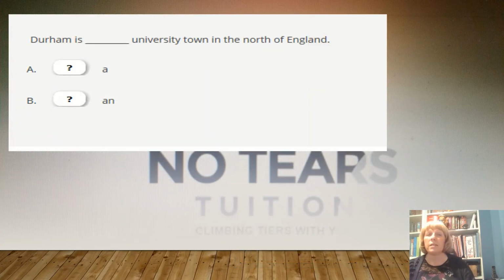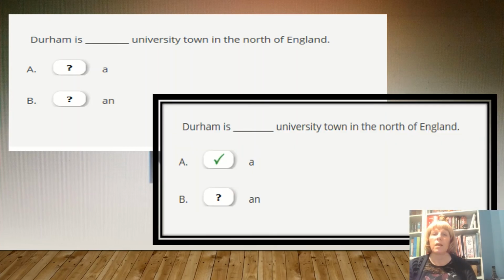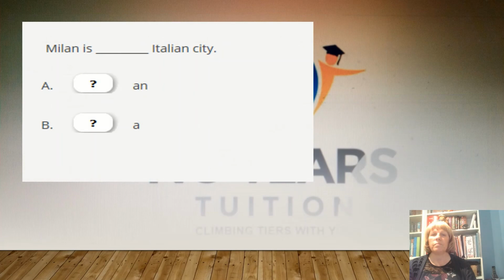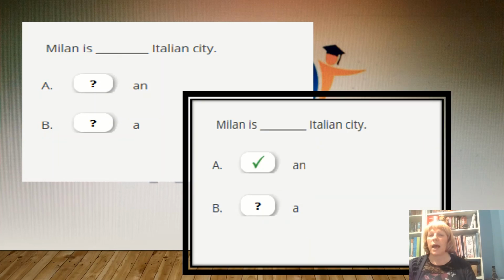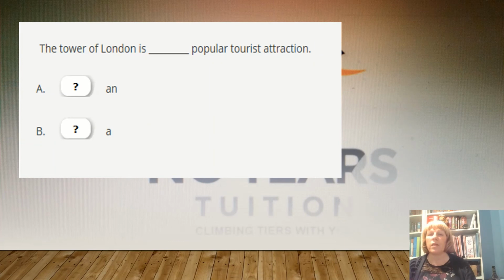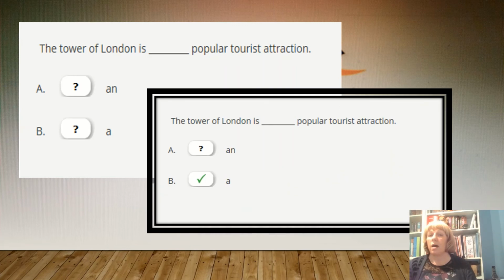Durham is university town in the north of England. A university town. Remember, we talked about that U sound. Milan is Italian city. An Italian city. The Tower of London is popular tourist attraction. A popular tourist attraction.